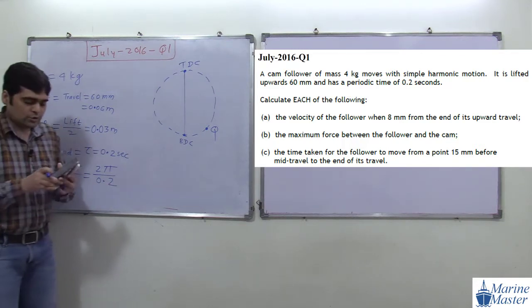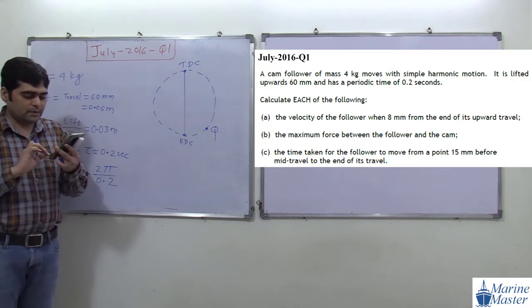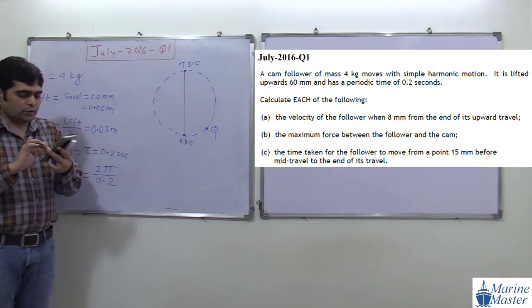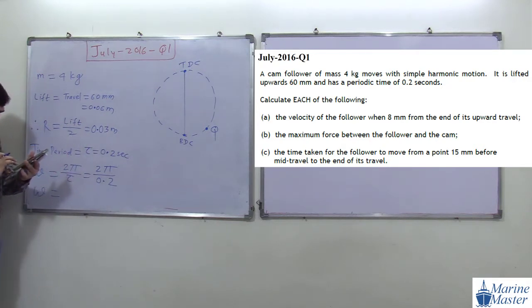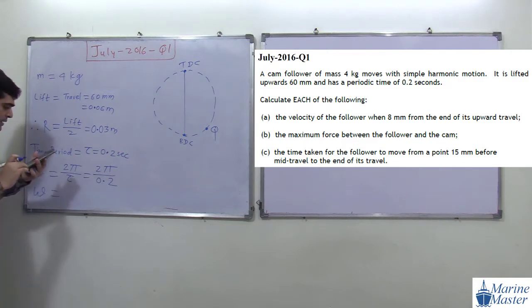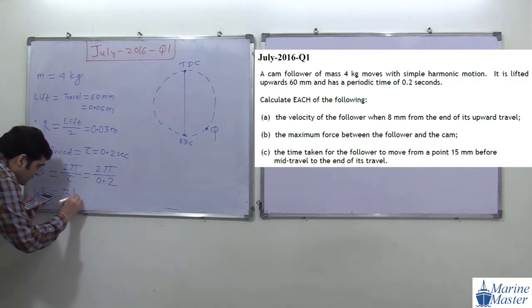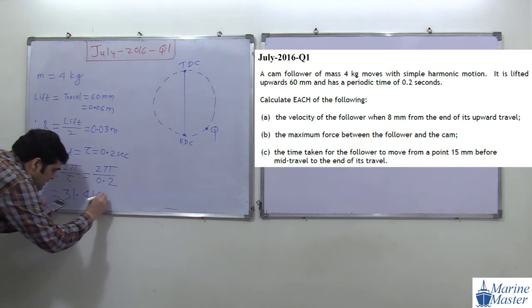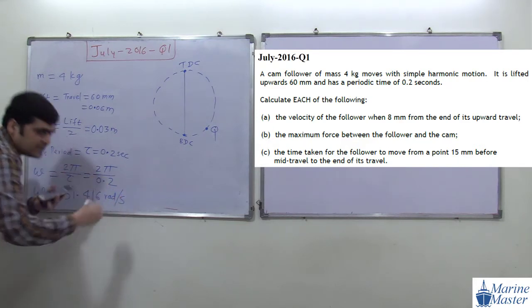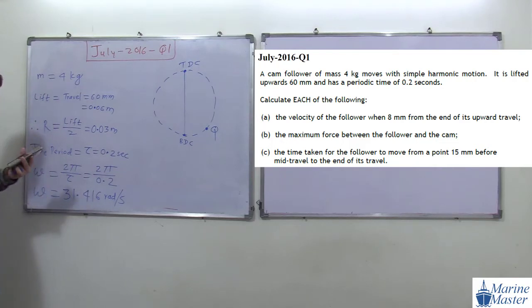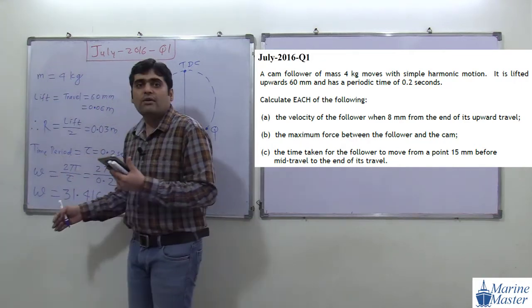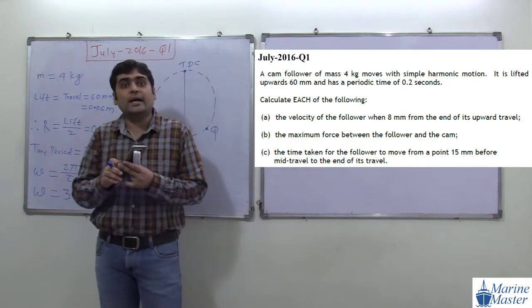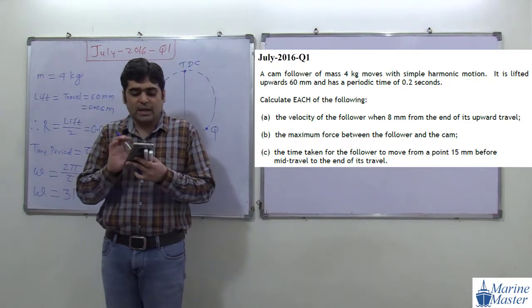So what will omega become? Try to do the calculation with me, everyone. 2 pi divided by 0.2. The value of omega will become 31.416 radian per second. So we get the value of omega as 31.416 radian per second. Now you see the use of time period. From time period we get the value of omega, because we need omega. Omega is a very important thing in simple harmonic motion.